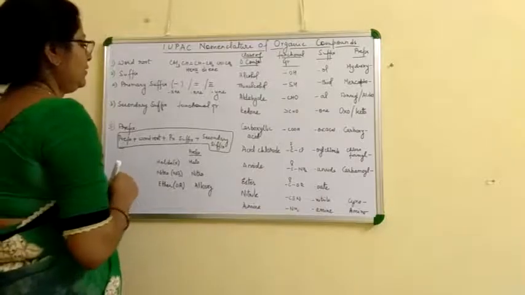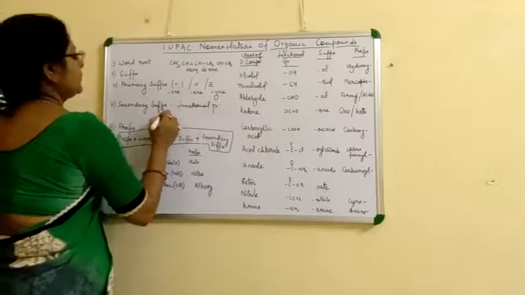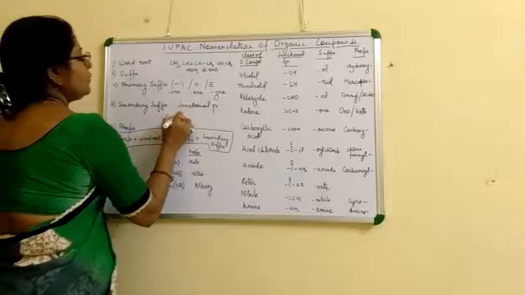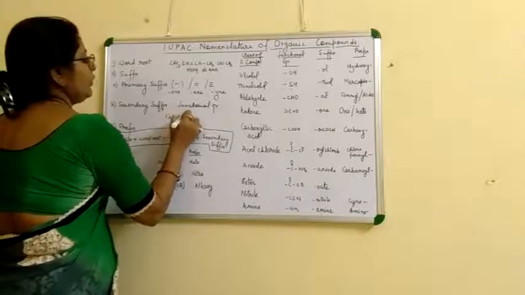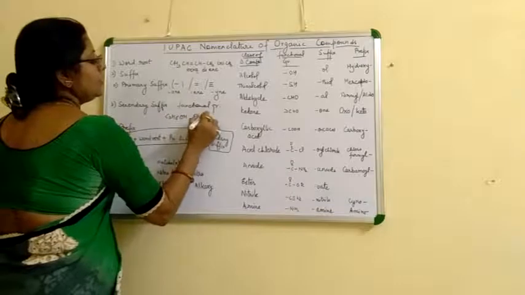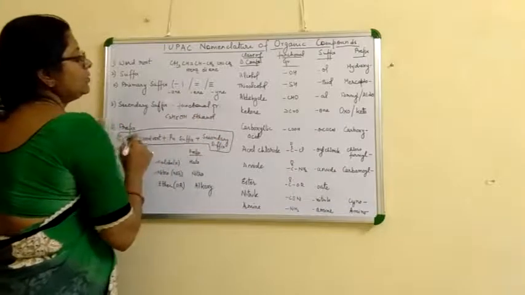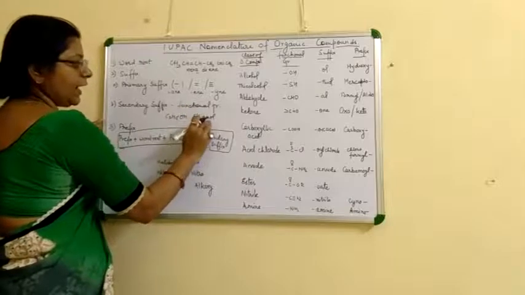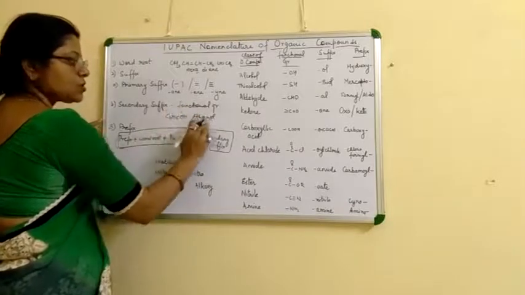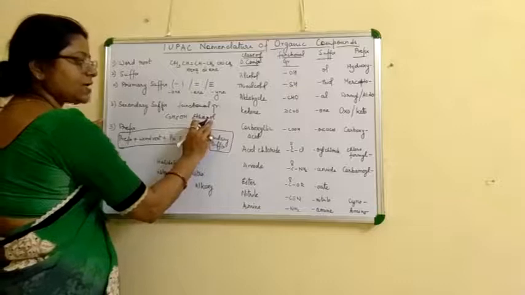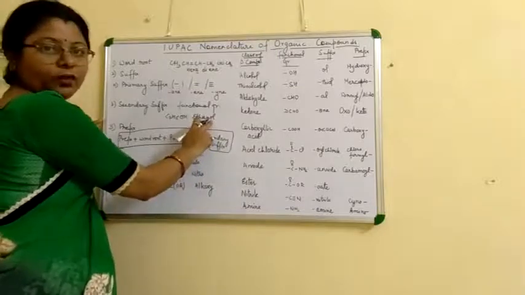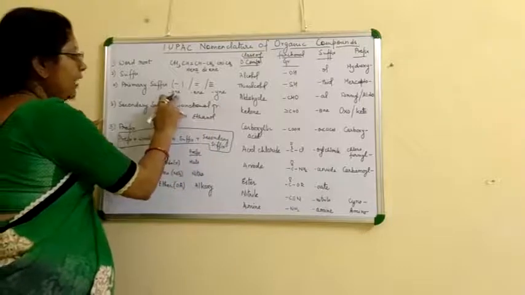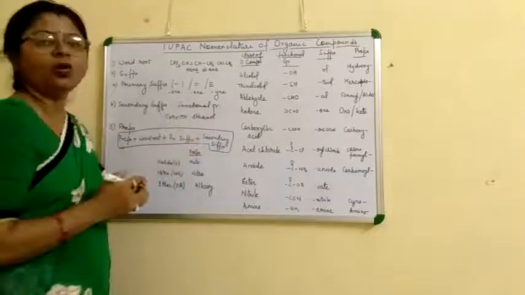For C2H5OH, the name is ethanol. Here we remove the e of ethane and add ol because the secondary suffix starts with a vowel. So we have to remove the e of the primary suffix and add the secondary suffix.